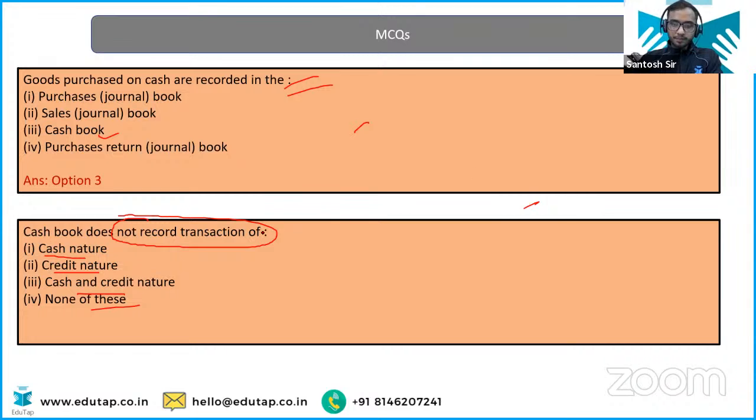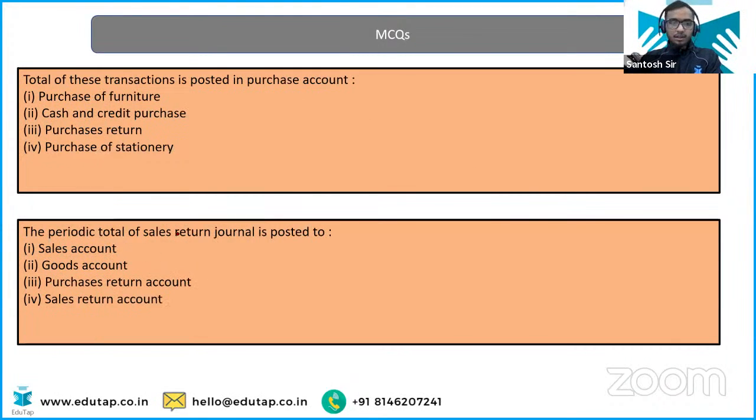Chalo, let's move ahead. Cash book doesn't consider the credit transaction. Total of these transactions is posted in the purchase account. Purchase of furniture, cash and credit purchases, purchase return, purchase of stationery. We are talking about the purchase account, not about the purchase book.